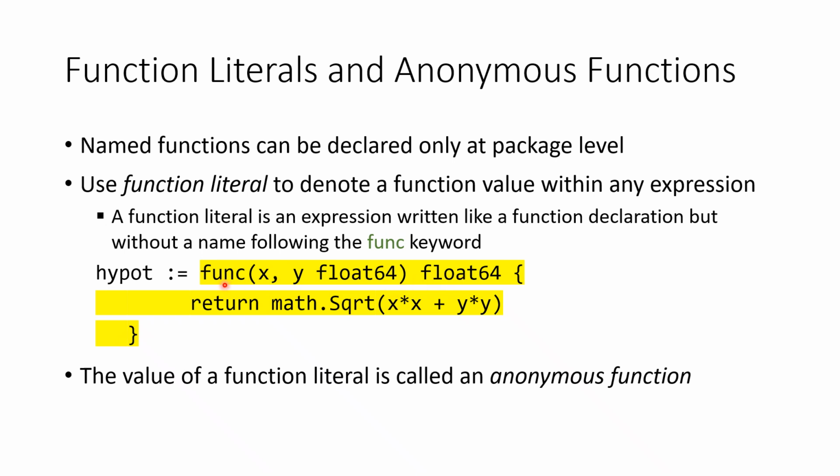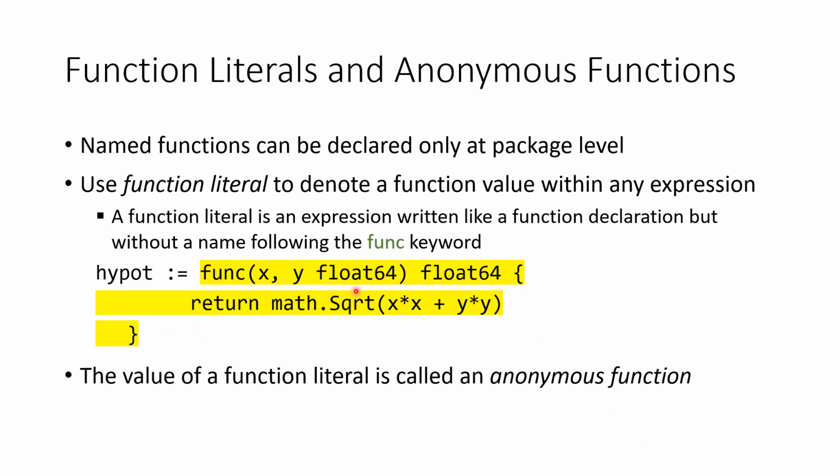It is written exactly the same as any other function declaration or function definition, but without the function name between the func keyword and the parameter list. It still has the parameter names as usual, but there's no function name. So this is a function literal.